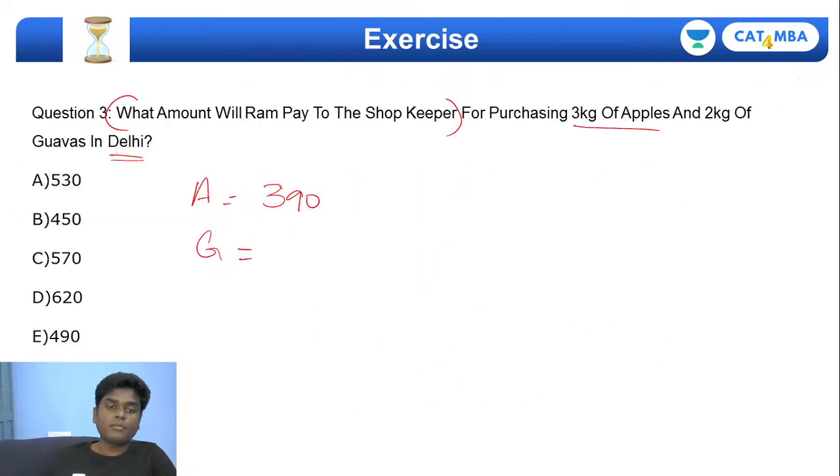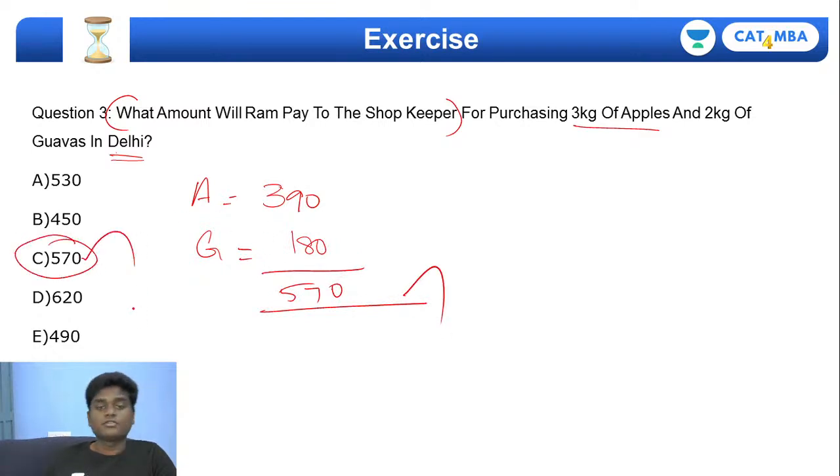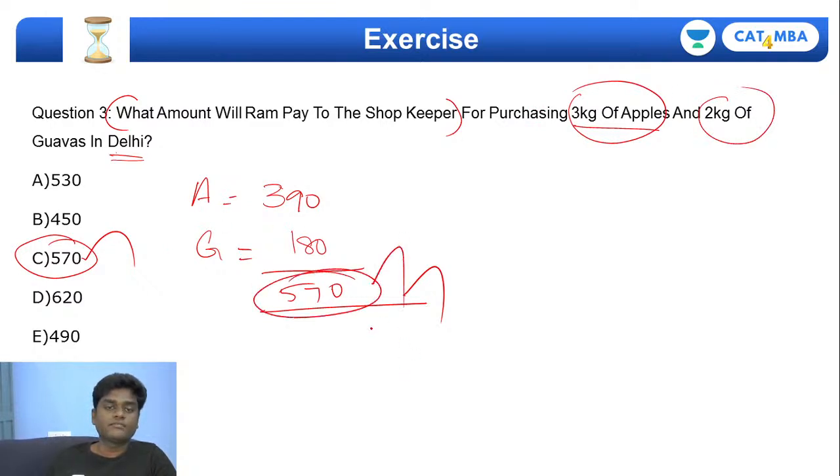So how many kgs is he purchasing? He's purchasing 2 kg, so it's going to be 180. Now if you add this up, you will get 570. That's it. So the total amount Ram will pay to the shopkeeper for purchasing 3 kgs of apples and 2 kgs of guava is 570. Very simple question. Come on. Clear? Let's go for the fourth question.